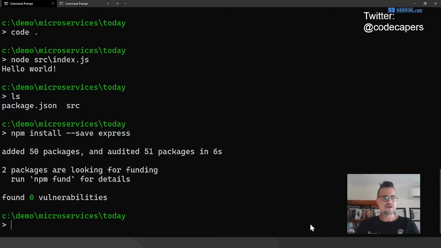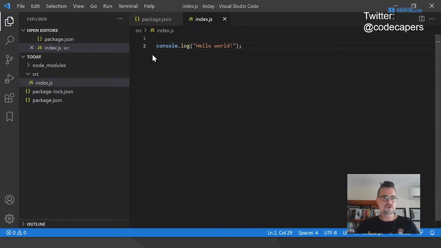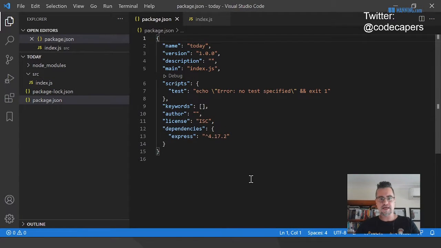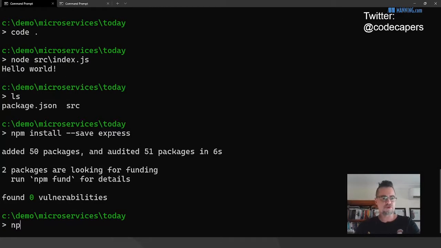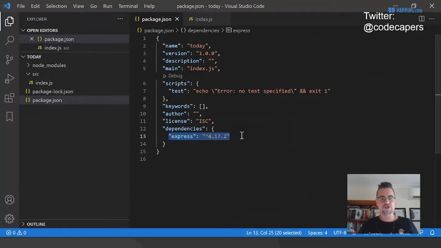and possibly from external services as well. Once I've installed that and I go back to Visual Studio Code, you can see here in the package file that I've got a dependency now. So it's tracked that dependency. If I want to share this project with someone else, they just take a copy of it, or a clone of my repository, and they do an npm install, and they'll automatically get all of the dependencies that I've installed for that project.